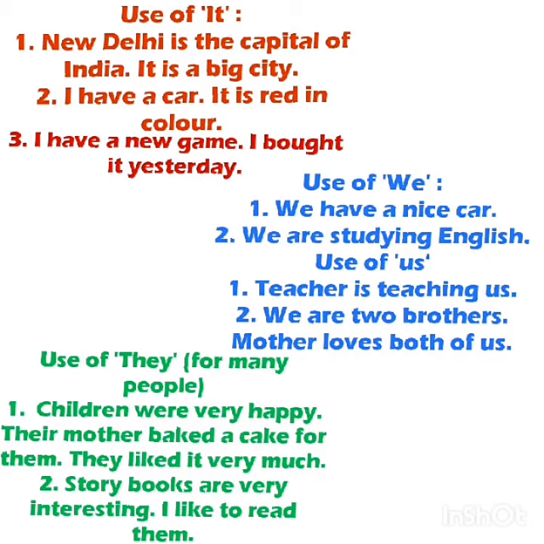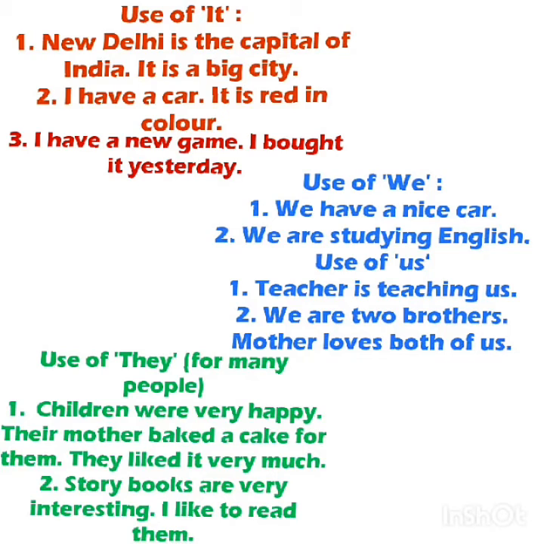Next, use of "it." It can be used for any animal, for anything, or for any place except humans. Okay, we don't use "it" for humans. See the sentence. New Delhi is the capital of India. It is a big city. So here "it" is used for New Delhi. New Delhi is a city. It is a big city.